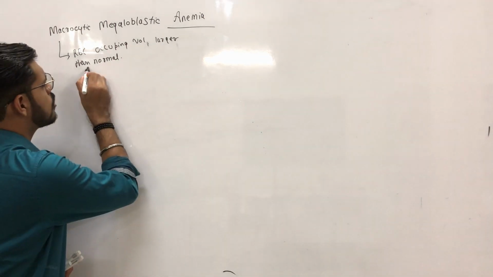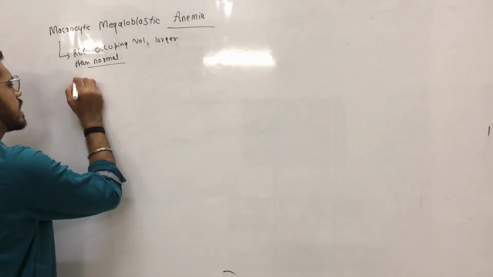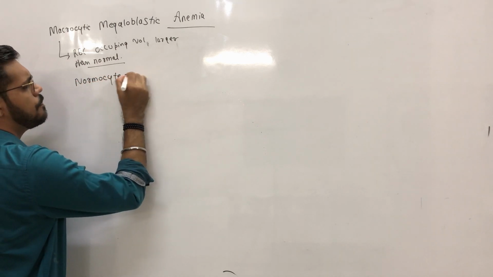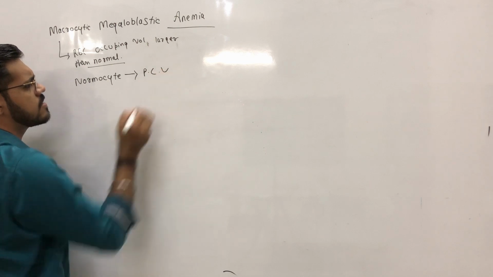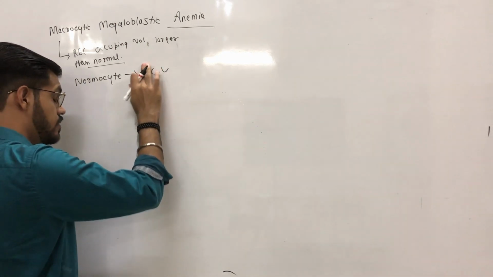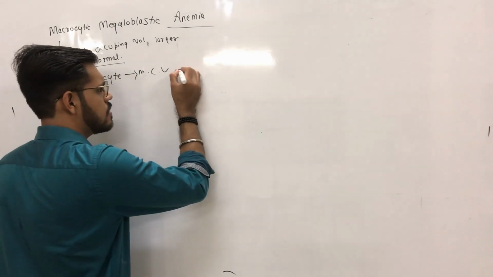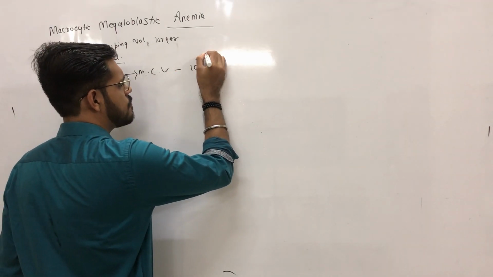Then what is the normal volume? For a normocyte, the mean corpuscular volume ranges between 80 to 100 femtoliter, where a femtoliter is 10 to the power minus 15 liter.